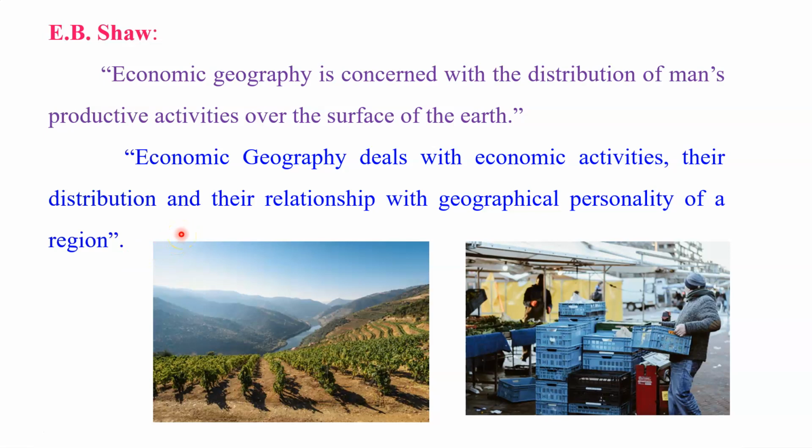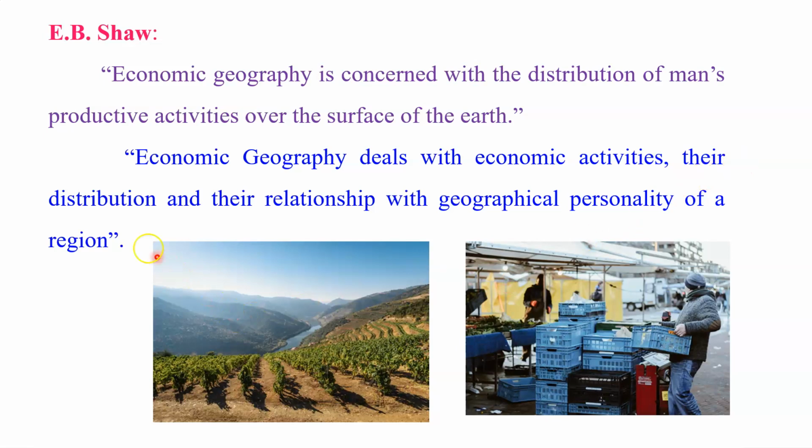See, in this definition, three things are very important, and this is the summary of all the definitions we have just discussed. Economic geography deals with economic activity. Here, this word indicates the various economic activities of human beings. Again, it may be primary, secondary, tertiary, quaternary or quinary.